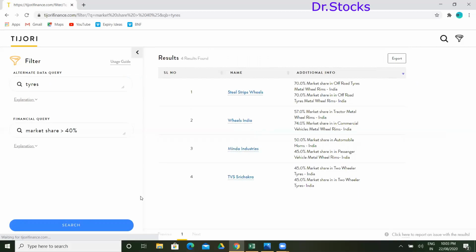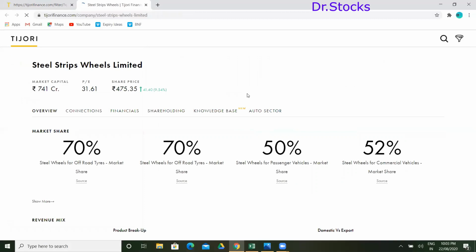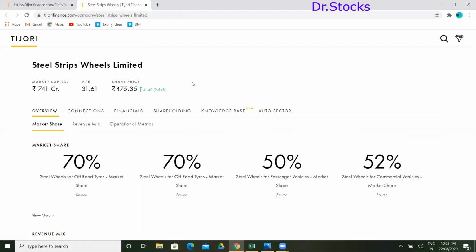Whatever you want, you can take a note of it and check it, and you will get all the details. They are the listed players. Steel Strips Wheels Limited, okay. Good knowing about this company today. So this is how we pick up the companies accordingly, and we can check what the value currently is and how it is going to go.